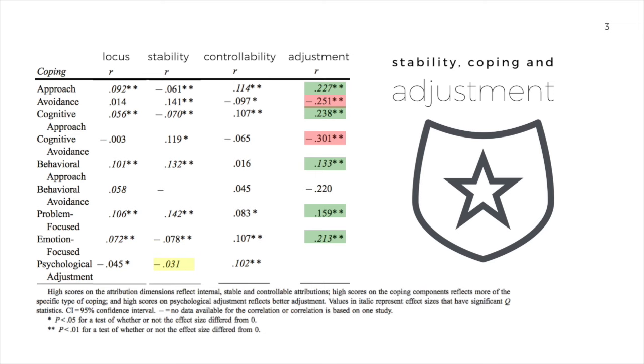From the looks of this data, it would seem that blaming something like effort or chance, which are unstable, doesn't seem to be that different for their psychological well-being as if you were blaming your personality or some sort of congenital problem.